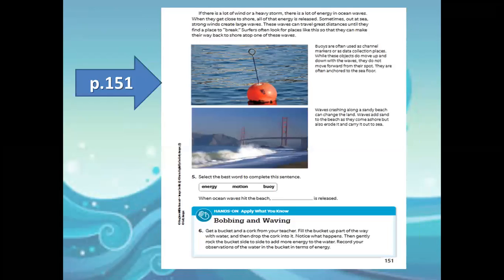Those are the buoys. In question number 5, on page 151, they are saying, select the best word to complete this sentence. When ocean waves hit the beach, what is released? Is it energy, motion, or buoy? Excellent, it's energy. Energy is released when the wave hits the shore or the beach.